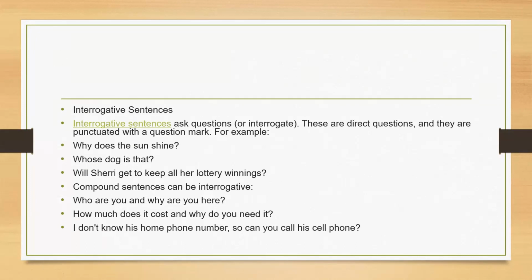Interrogative sentences ask questions. These are direct questions and they are punctuated with a question mark. Why does the sun shine? But you cannot write why sun does the shine. This is the wrong format. The exact format is the proper format. Why does the sun shine? Whose dog is that? Will Sherry get to keep all her lottery winnings? Who are you and why are you here?